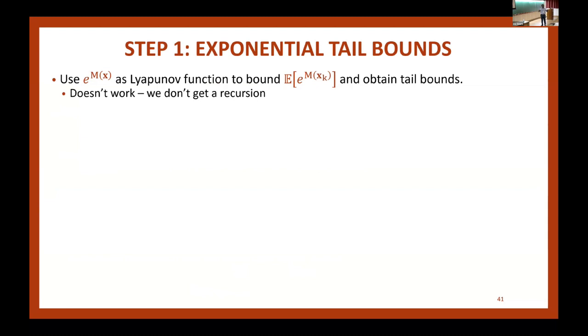But I want an exponential tail. So the natural thing to do is to get a bound on the MGF of the error. If I can bound the MGF of the error, then I can again use Markov's inequality and get an exponentially decaying bound. That's the idea. But this by itself does not work, unfortunately.